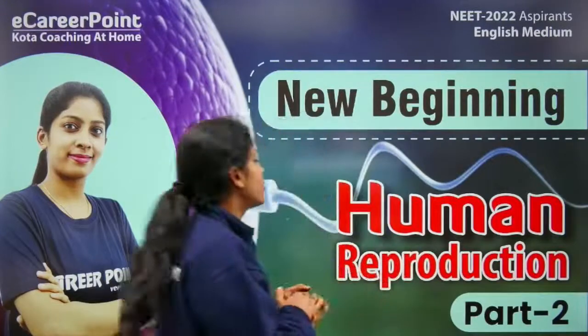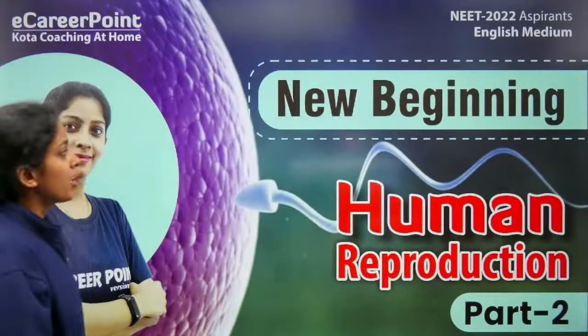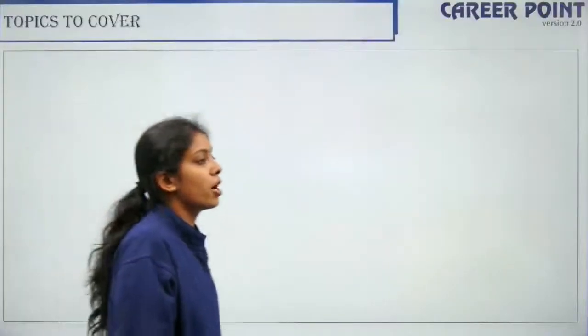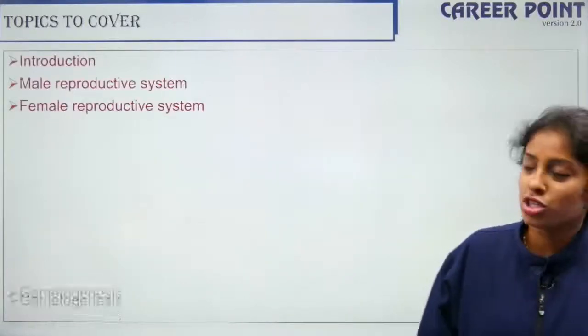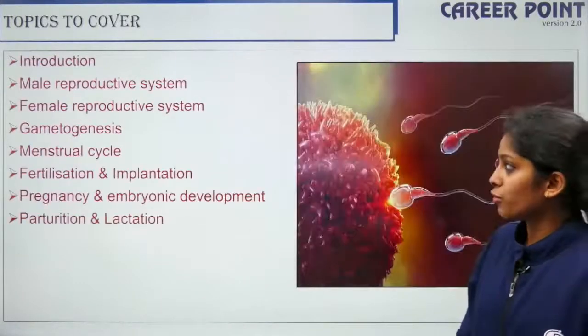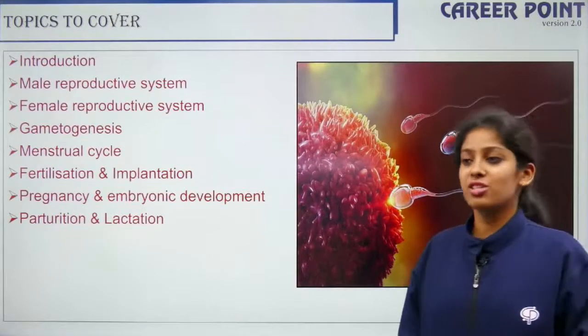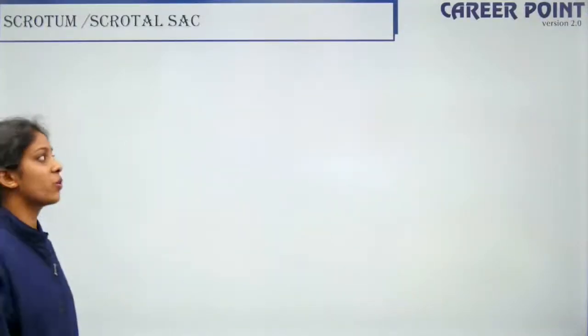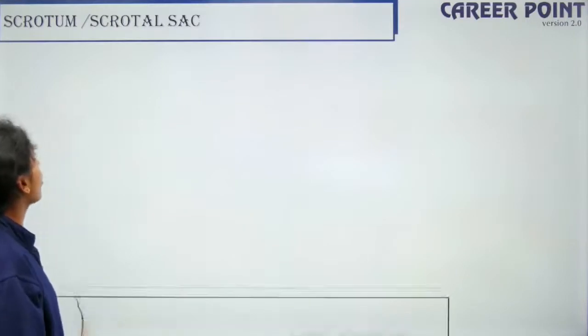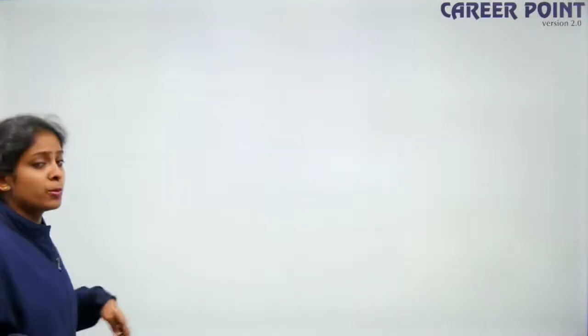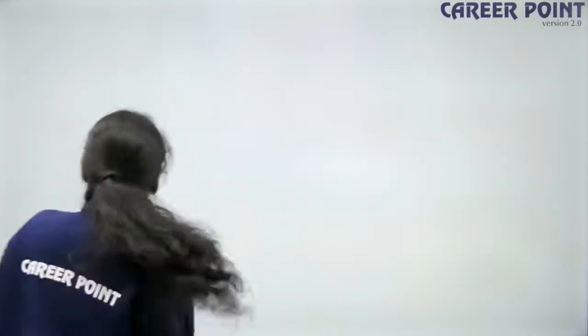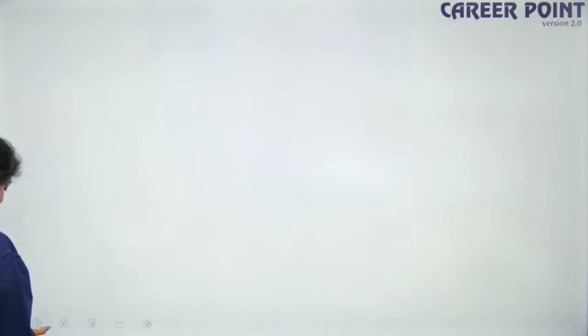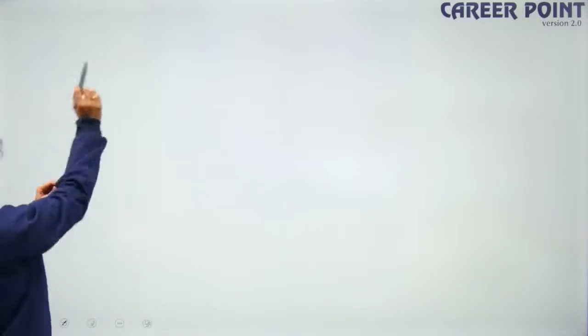So let's move forward. Human reproduction part 2. In the last lecture, we were talking about the events in human reproduction. These were the topics that we are supposed to discuss. I told you the events in human reproduction, and then we went on to talk about the scrotal sac or the scrotum. Before we go into the scrotum out of nowhere, I'll give you a link as to what the scrotum is. But before that, let me explain the events in human reproduction.